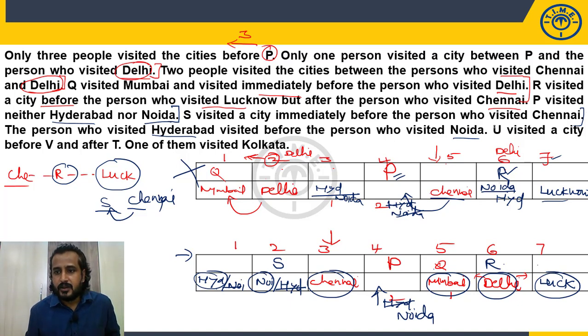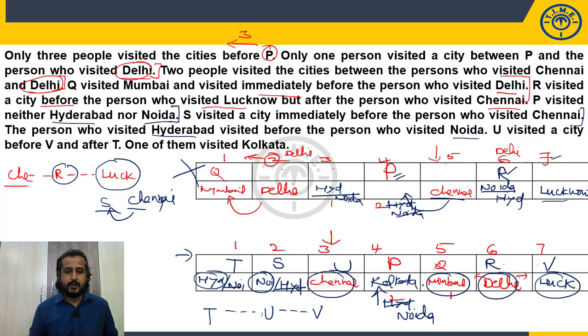Fine. What is next? U visited a city before V and after T. So U, V, T. These are the three persons whom I have to fix in the arrangement. Now it is given T, after T U, after U V. So where can I fix? T, U, V. That's it. These are the only three possible positions. Now one of them visited Kolkata. So remaining is P. So P visited Kolkata. So this will be my arrangement. Okay.